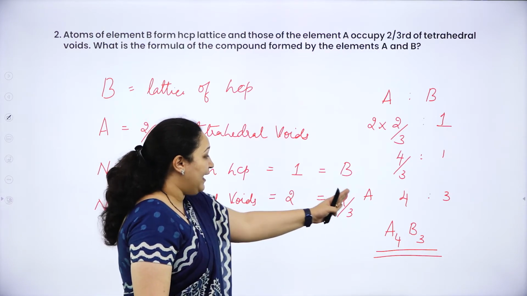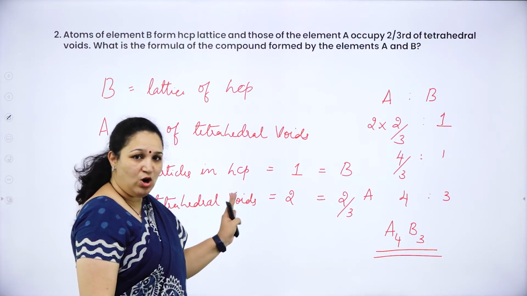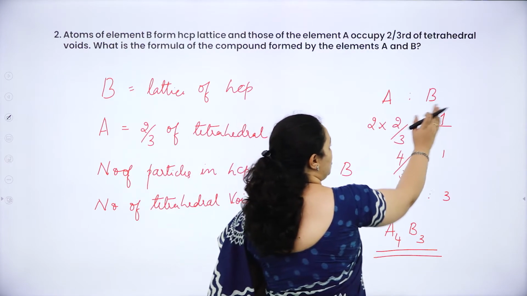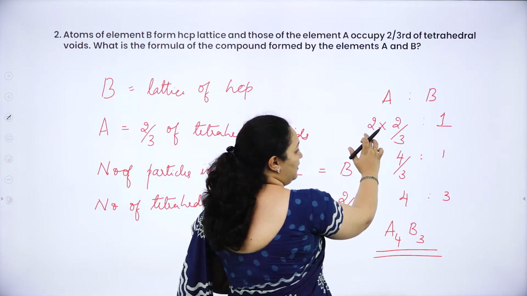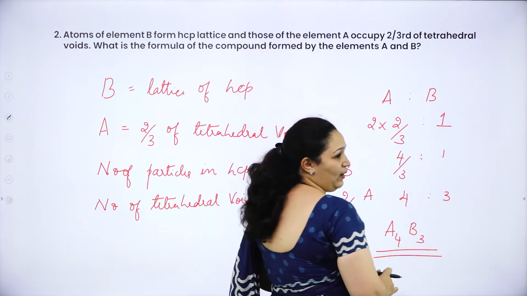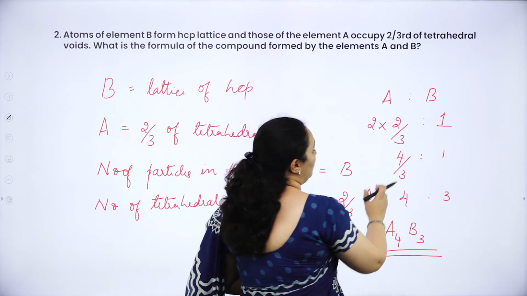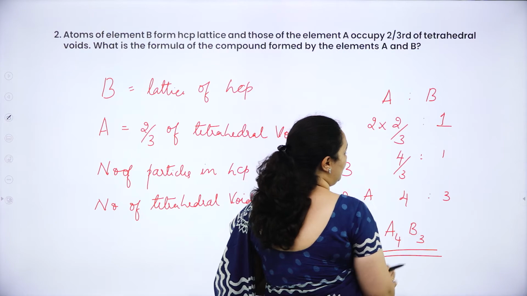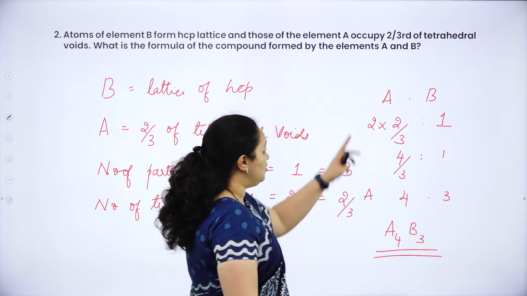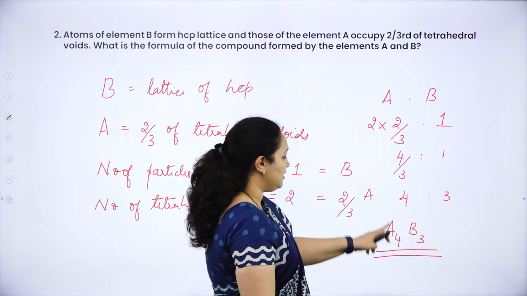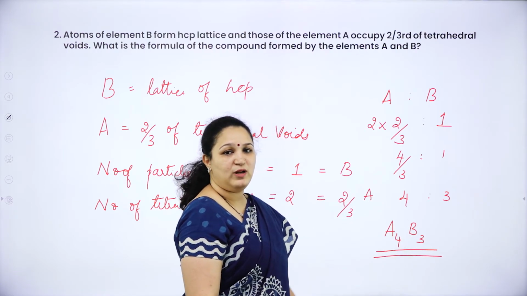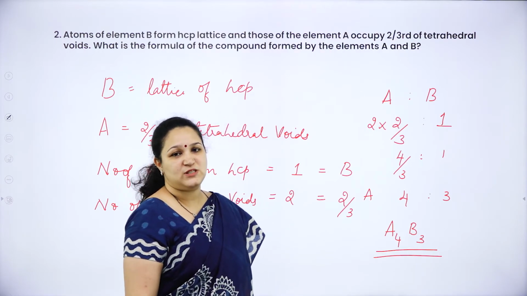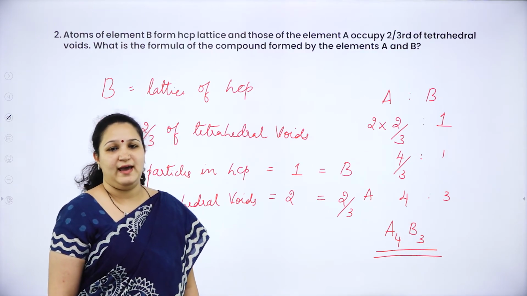Now, but A is not occupying all the tetrahedral voids, it's occupying only 2/3 of the tetrahedral voids. So we'll take the ratio A is to B, A is 2/3 of the number of tetrahedral voids, and B is 1 if I have assumed. Now here multiply both the sides into 3. 3 and 3 get cancelled, you will get 4:3. So that formula will become A4, A is 4 particles, B is 3. So the formula of the compound is A4B3. So these are the two types of problems which can be asked for 2 marks for your exam.